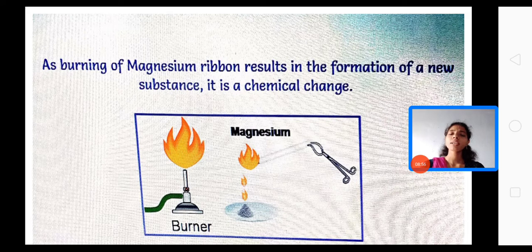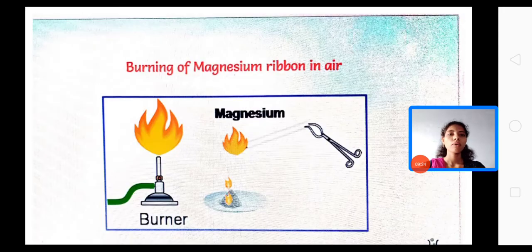So how are we saying it is a chemical change? Here we have taken a magnesium ribbon and we are burning it in the presence of oxygen. So the magnesium and oxygen combine together. From the magnesium ribbon we get a white powder. Here the properties of the white powder and the magnesium ribbon are completely opposite, and also we will not get the magnesium ribbon again from the powder of ash.